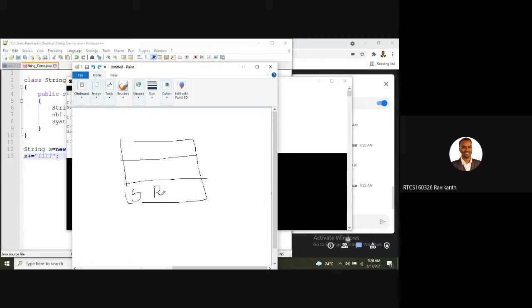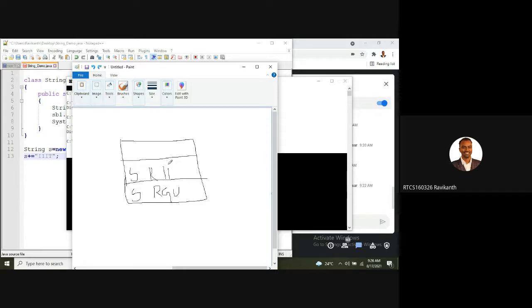Initially it is RGKT. Then later it becomes RGKT triple IT. But the point is, when we call that value again, it is pointing to the initial memory area only. This memory area will be garbage collected if we are not assigning it anywhere else. It is not modifying this place, it is taking a separate location.